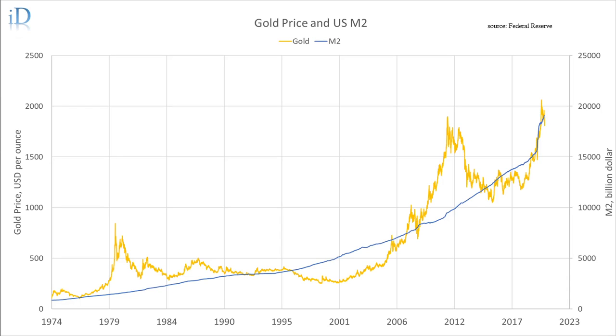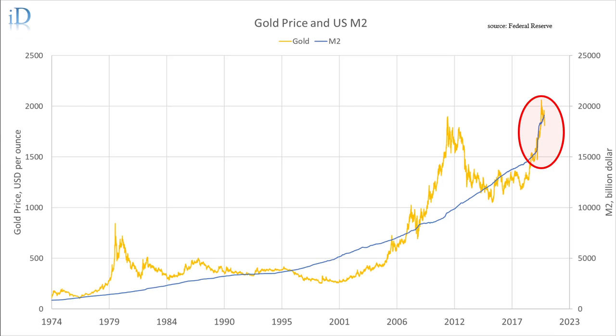As we can see, gold price trends around US M2 in an upward direction. We can also see in 2020 both gold and M2 overlap. This is an upward trend. This is due to fiscal policy during the 2020 pandemic.